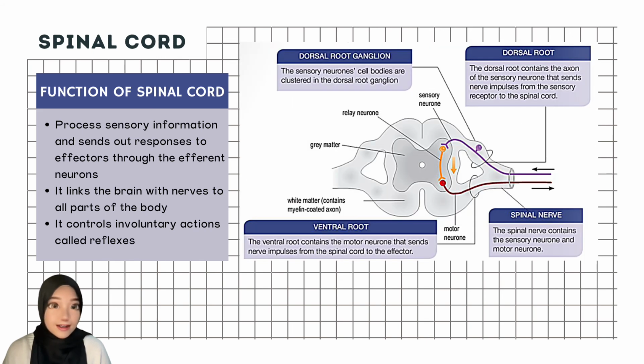The spinal cord also links the brain with nerves to all parts of the body and controls involuntary action called reflex. Now let's take a look at the structure of the spinal cord, which consists of the dorsal root ganglion, dorsal root, spinal nerve, and ventral root.